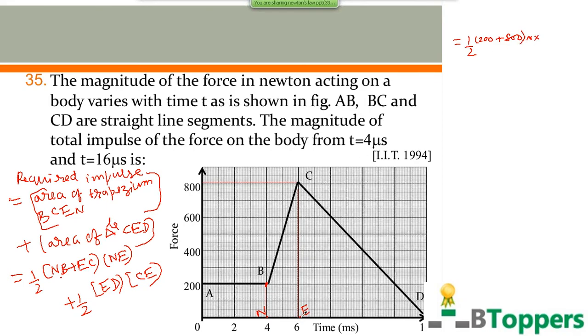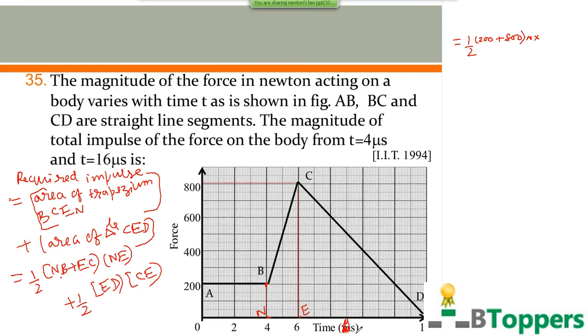Into NE. NE equal to OE minus ON. OE is 6 milliseconds. ON equal to 4 microseconds. This is not milliseconds, it should be corrected, it should be microseconds.